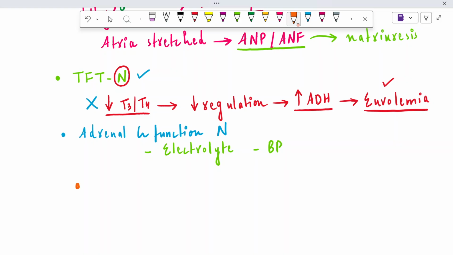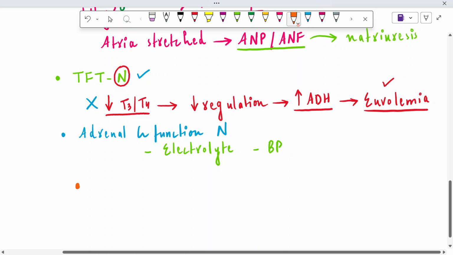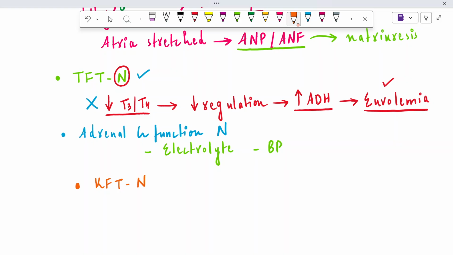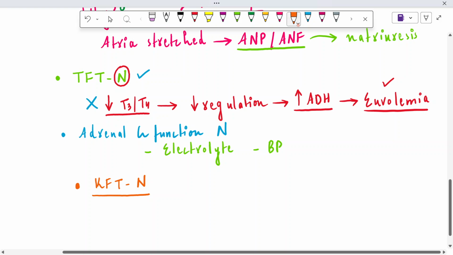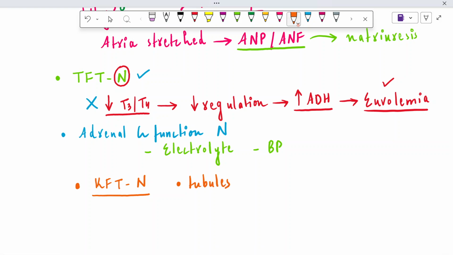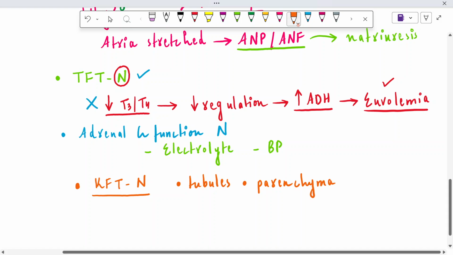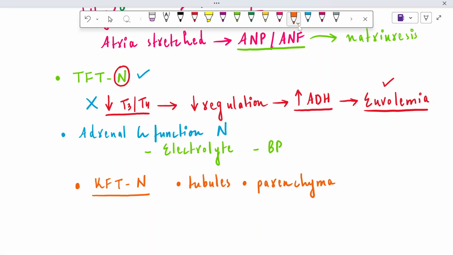The next criteria, there are a lot of criteria, I know. The next is the kidney function test. Kidney function test should also be normal. There should be no problems within the tubules, and no parenchymal problem, because the cause of SIADH is not the kidneys, it is the ectopic production of ADH, or it can be the reduction of the threshold due to the resetting of the osmostat. The kidney parenchyma or tubules are not the reason, right?